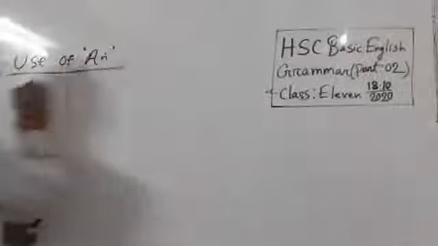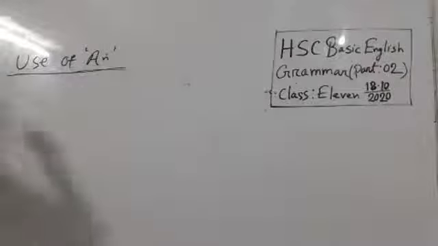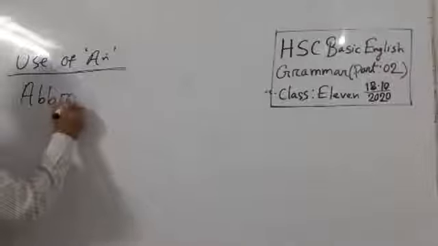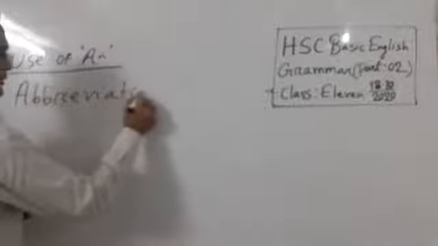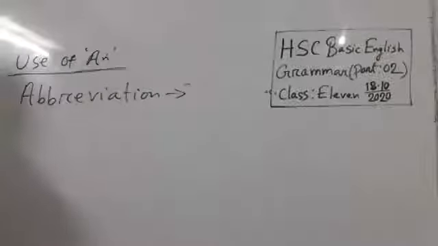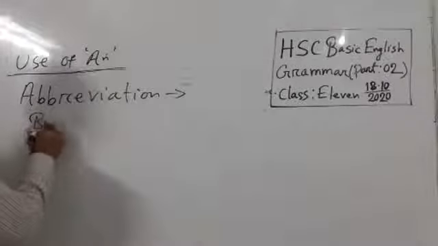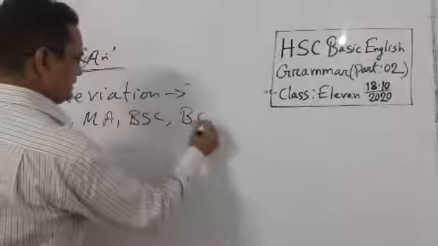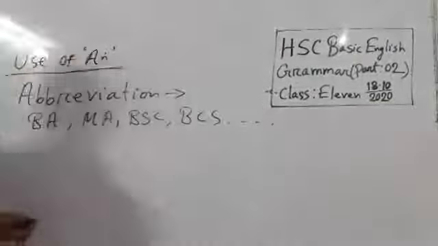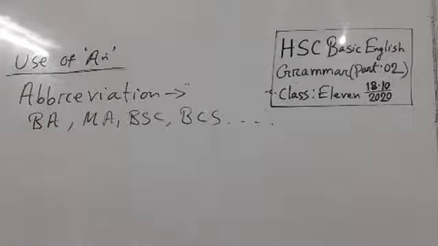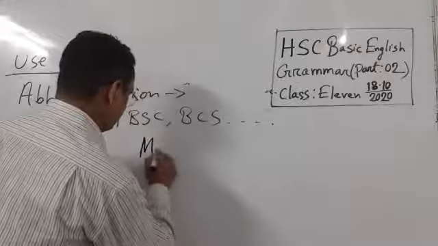So abbreviation. Abbreviations look like BA, MA, BSc, BCS. These words are called abbreviations. Before an abbreviation, it's also a matter of pronunciation. If the abbreviated word is sounding like, look here, MA.